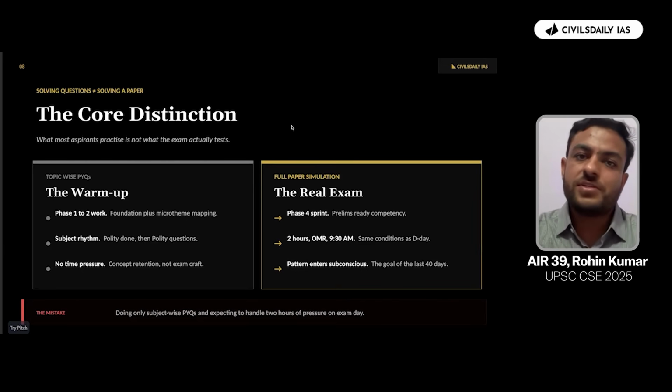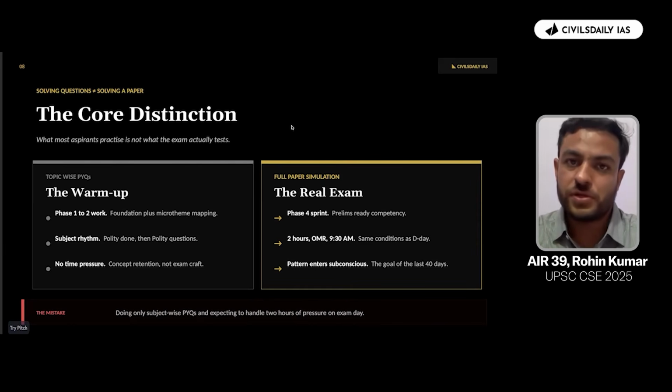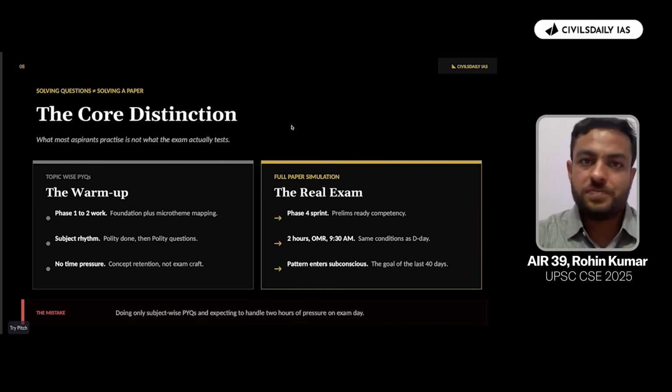Just a water bottle or something that you would carry. So the idea is you have to practice what you would be doing on 24th of May, right? So attempt the paper in all the 2 or 3 layers that you would be attempting the paper. Like first, you would only be solving the short 100% questions that would be there. Then filtering the questions in second and third layer.